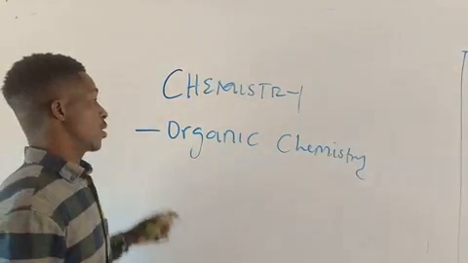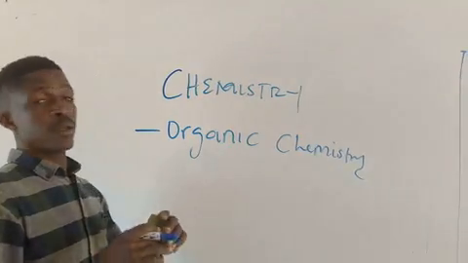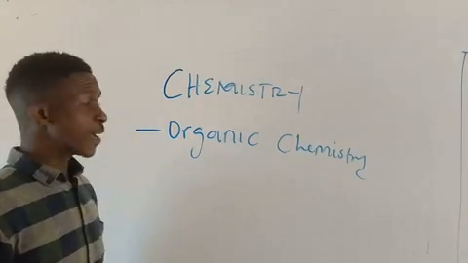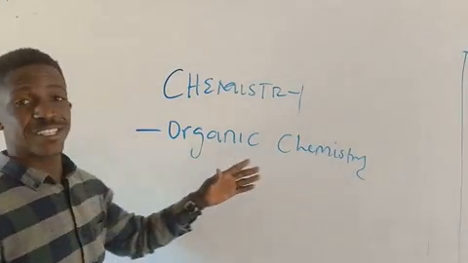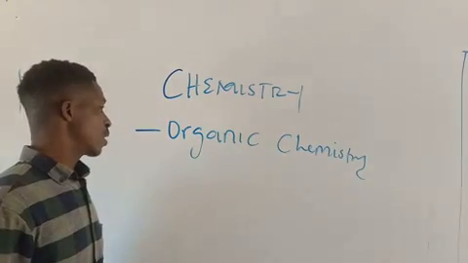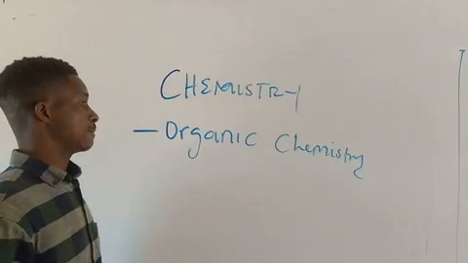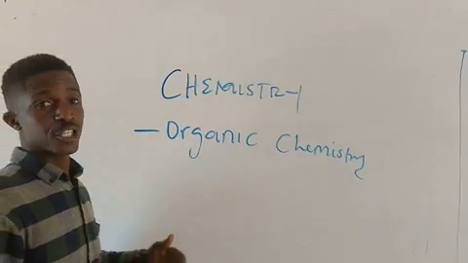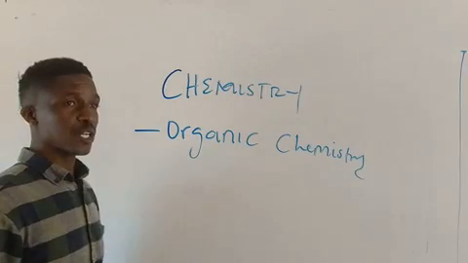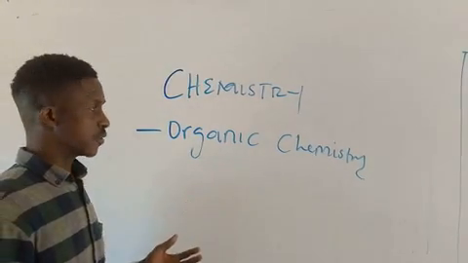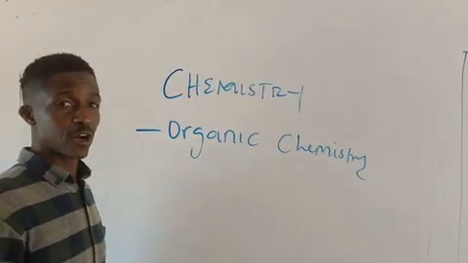Here we're going to see what organic chemistry is, then we'll look at homologous series, their reaction, their synthesis, very important. Here we'll also look at nomenclature. How do you name organic compounds?